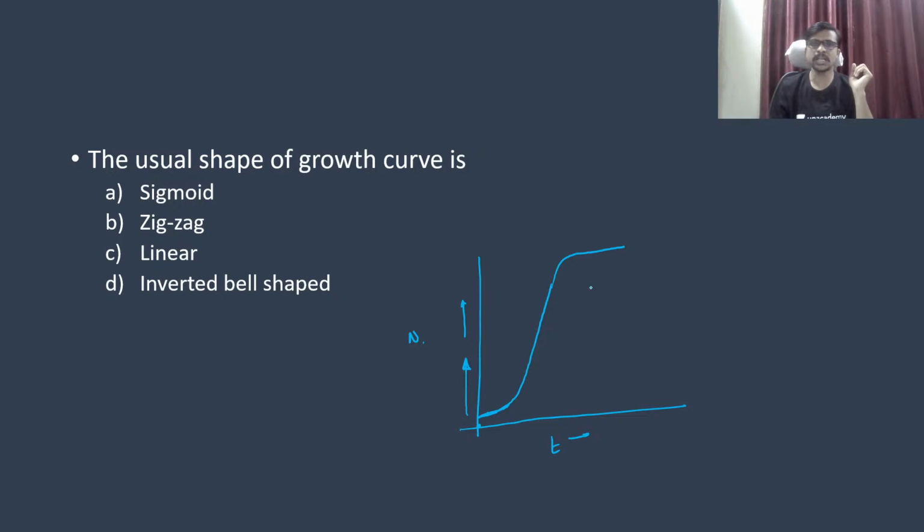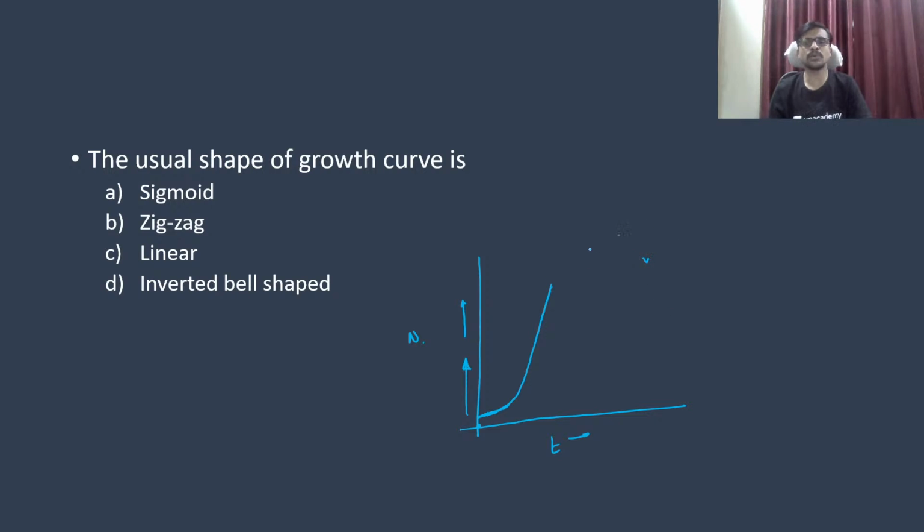proportional with N and t. Okay, and finally it becomes flat. Okay, but we draw it like this, and again it comes back to the dead phase. Okay, so now from here, if you see, the graph is going to decline, so it is called the dead phase.